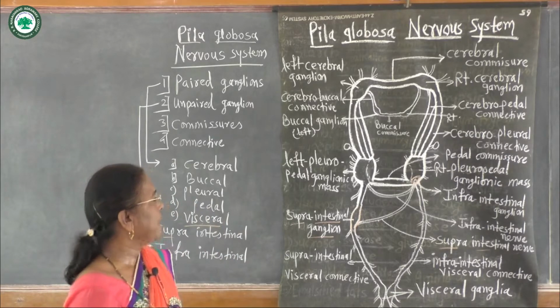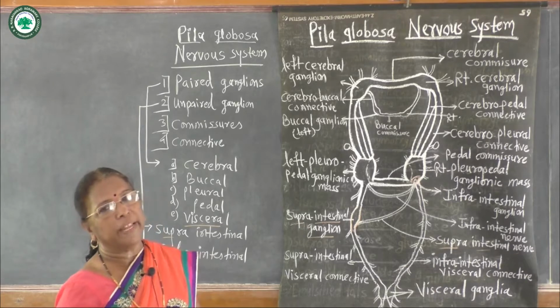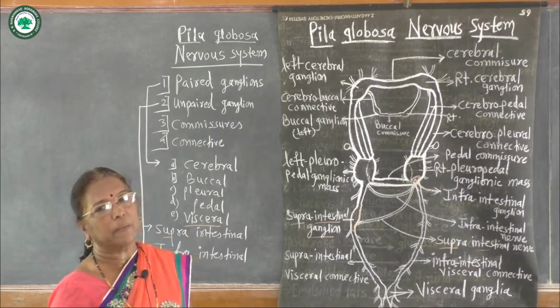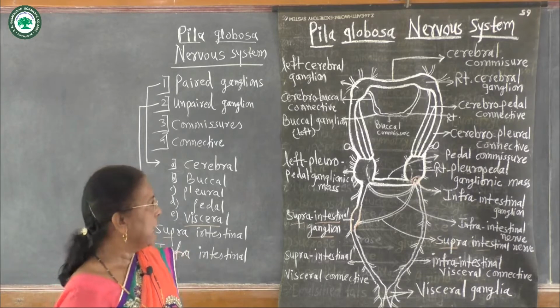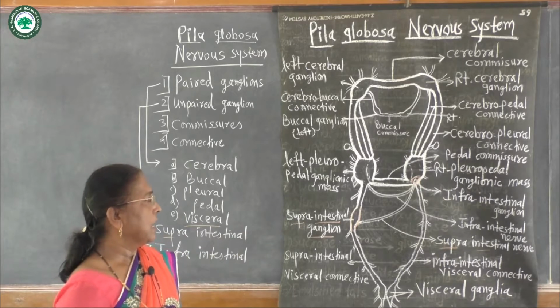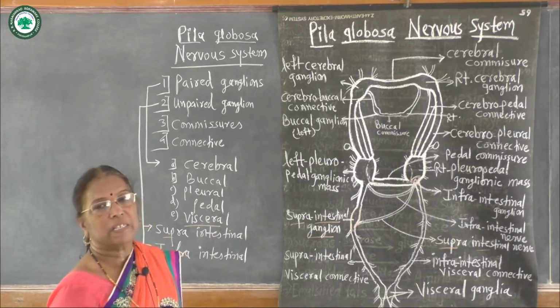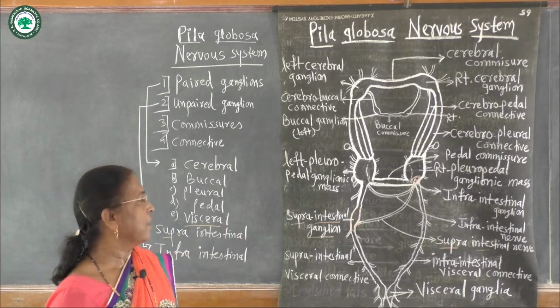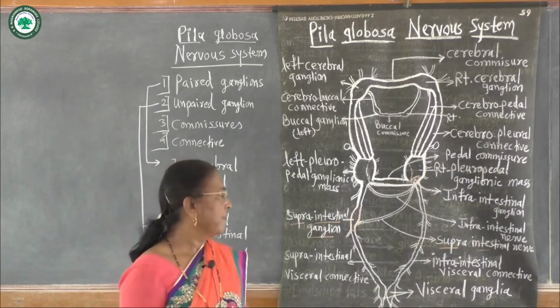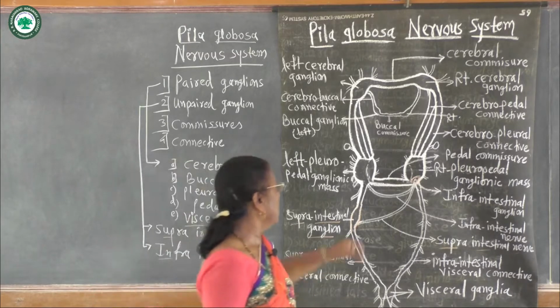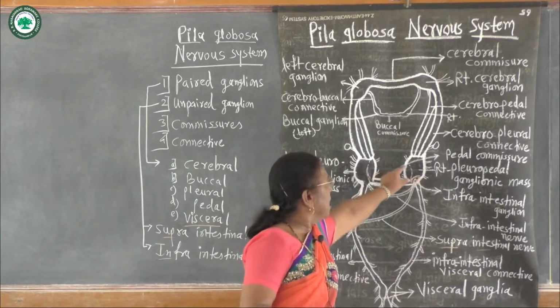Then the osphradium: on the left side nuchal lobe there is a single osphradium which serves to test the nature of water. From the pleural ganglions, nerves are supplied to these organs, that is the mantle, ctenidium, siphon, osphradium, etc.